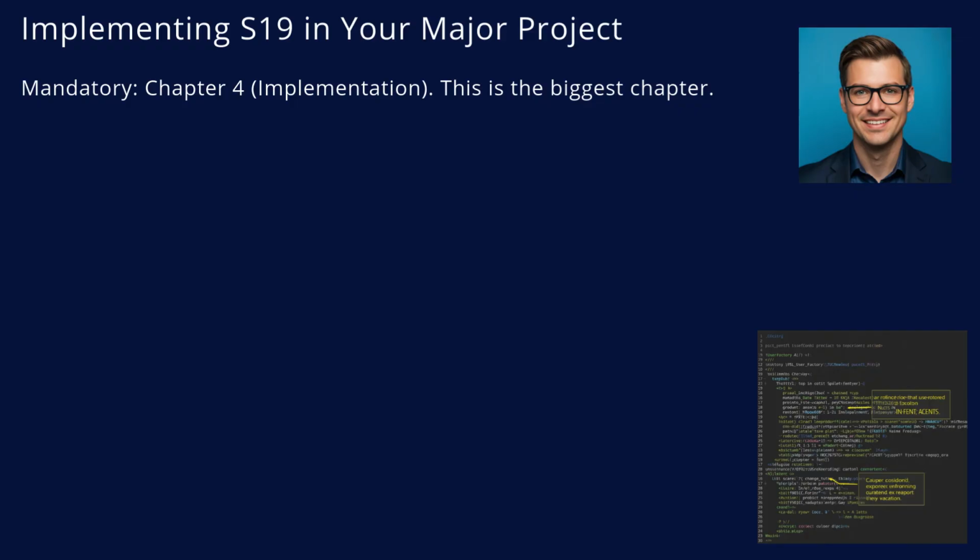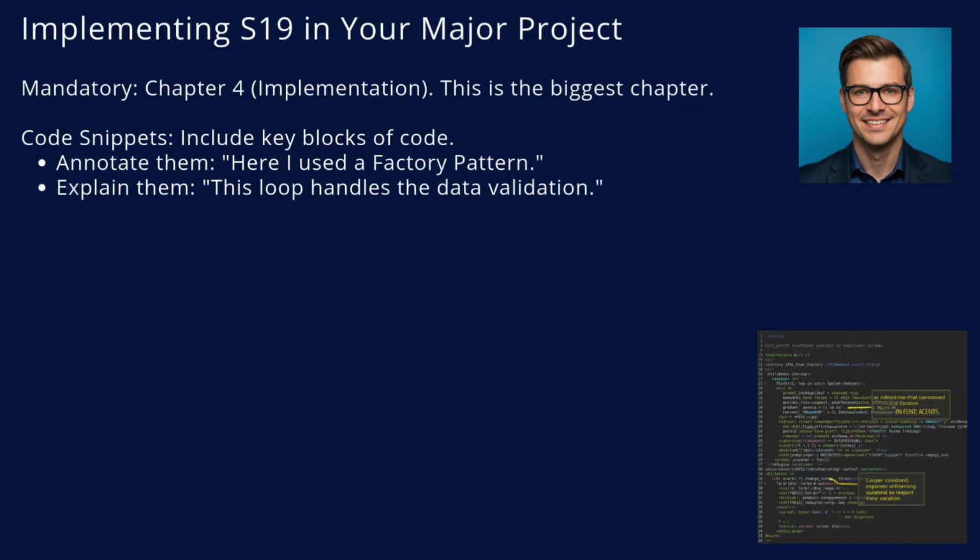In your major project, S19 is your implementation chapter. This will likely be your biggest chapter. You must include code snippets. But don't just paste 1,000 lines. Pick your highlight reel. Show the smartest, most interesting parts.